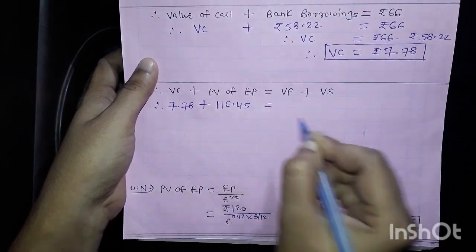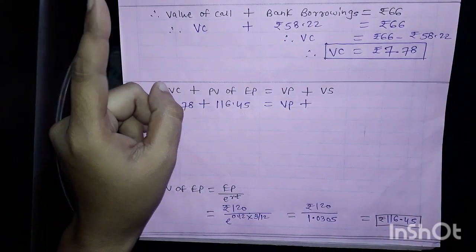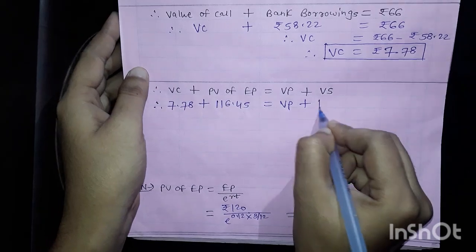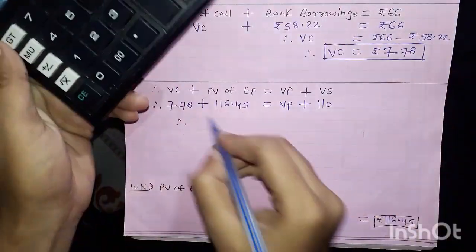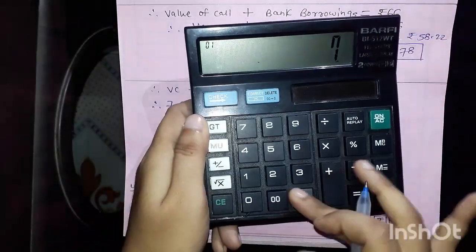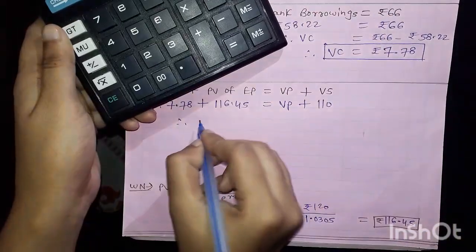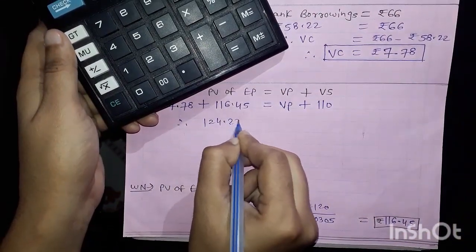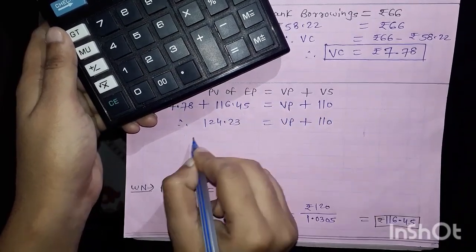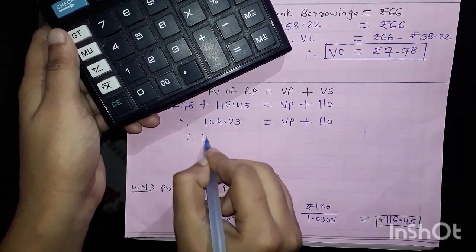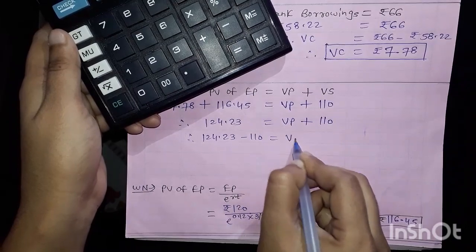116.45 is equal to value of put option, which I don't know, and value of stock means spot rate. We know that value of stock means spot rate, and spot rate is 110. So let's start the calculation. 7.78 plus 116.45, I am getting here 124.23 is equal to value of a put plus 110. So just send this 110 here. 124.23 minus 110 is equal to value of put option.